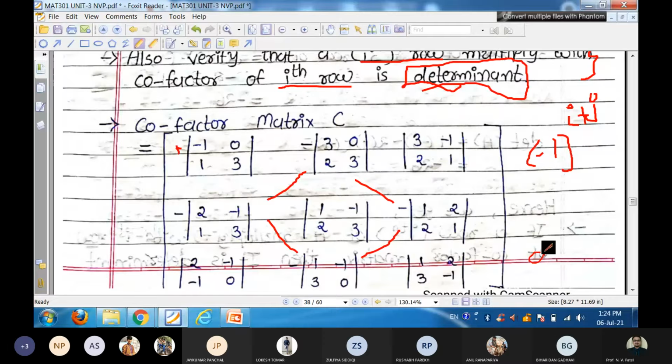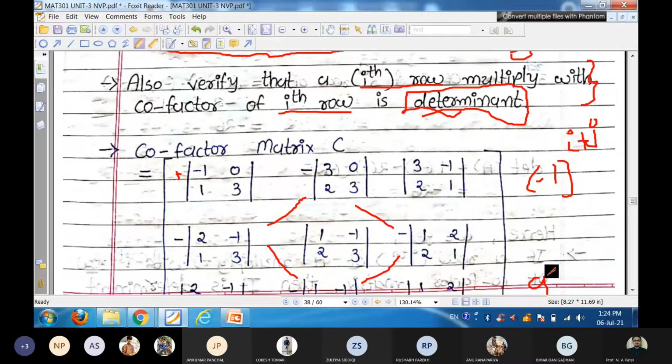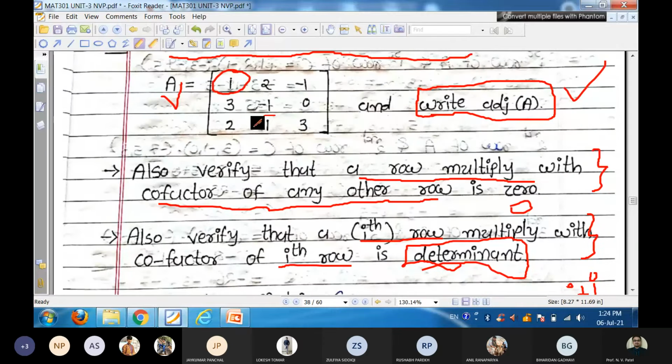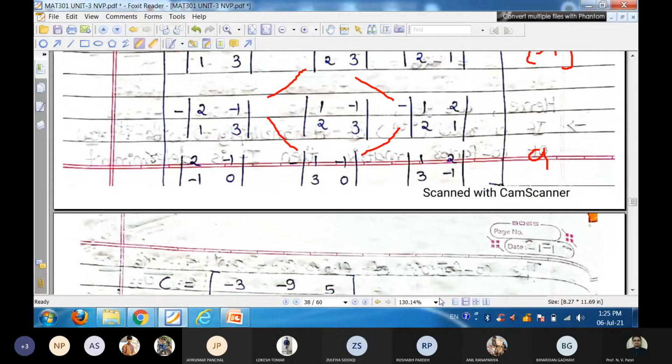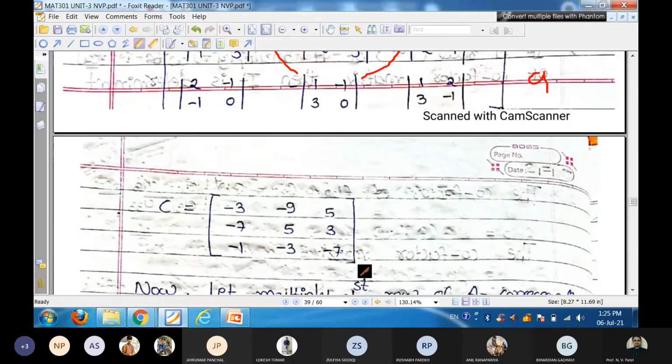For any element, if we want to find it for this 1, in this second column and third row, removing the third row we get 1, 3, -1, 0. Take the product of 1, 3, -1, 0 and also multiply by the sign, and that will be your cofactor matrix. You have to do this practice at home. So the cofactor matrix is this one. And if you take its transpose, it is equal to the adjoint of our matrix.